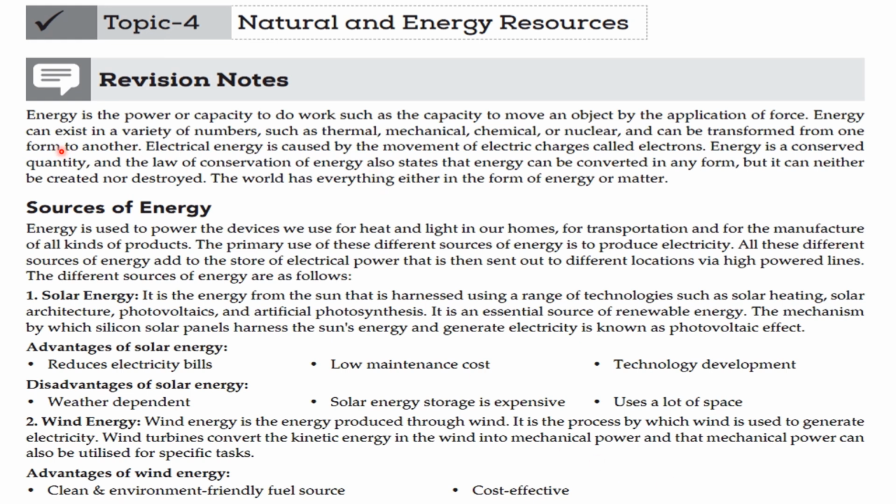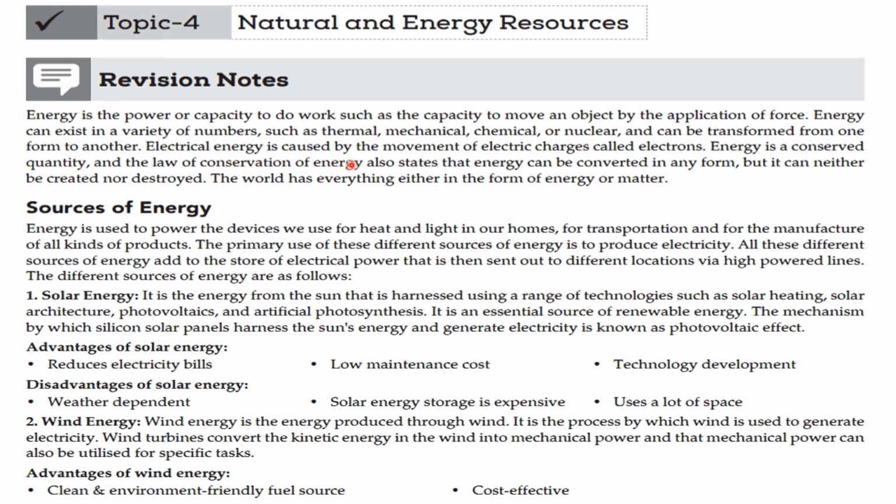Natural energy sources. Energy is the power or capacity to do work, such as the capacity to move an object by the application of force. Energy can exist in a variety of forms such as thermal, mechanical, chemical or nuclear, and can be transformed from one form to another.